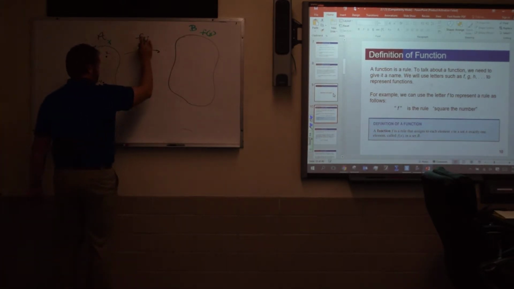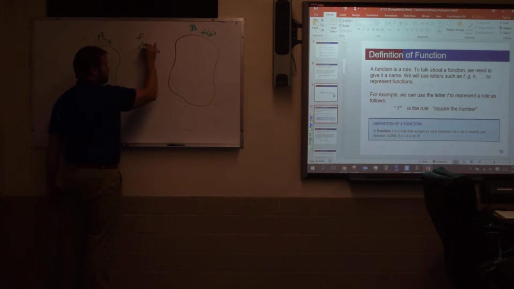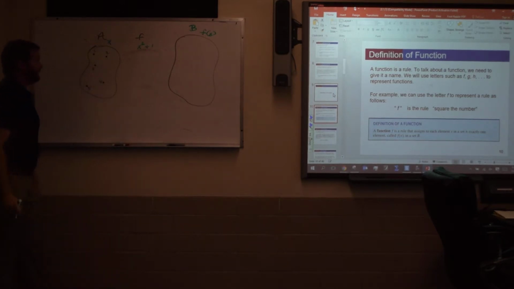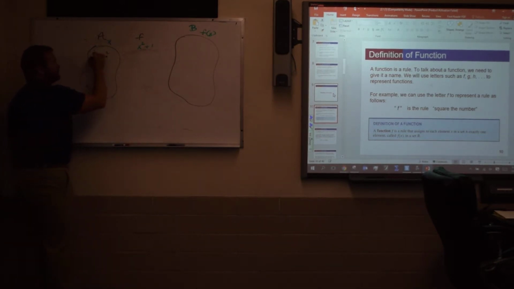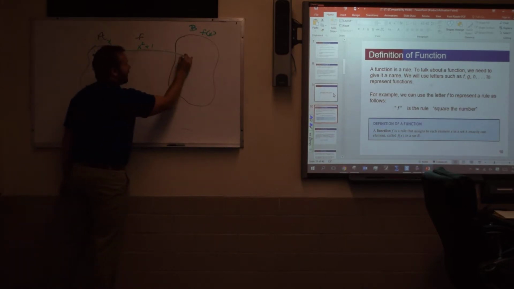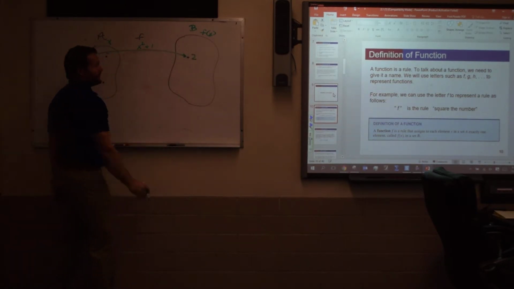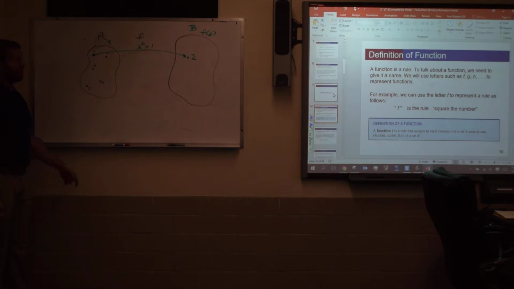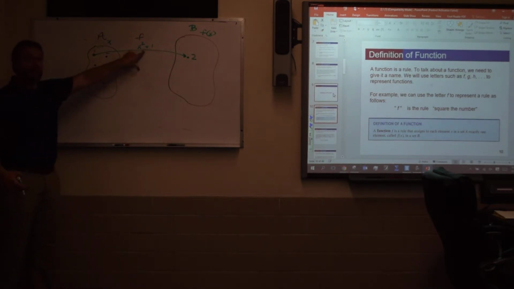Let's just say f, my rule, let's just make it easy. Let's go x squared plus 1. Okay, so if I start with 1, that's going to pair up in B with the value 2. Does that make sense? Plug 1 in there, square it, add 1, I get 2.